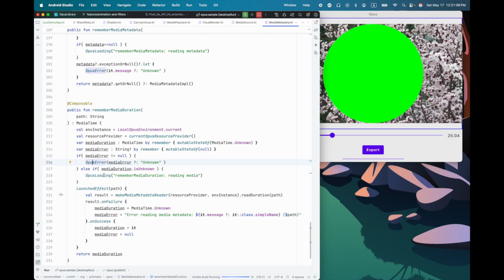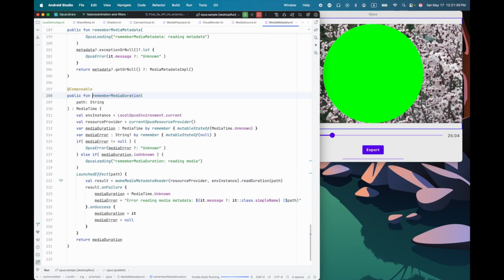When there's an Opus error in composition, there is an errors property exposed on Opus Player that the application can then base UI decisions off of. For example, that can tell us which part of the timeline had the error, and so you could then go in and say, okay, we have a missing file here. Maybe the user put a video file in the timeline and deleted it later.